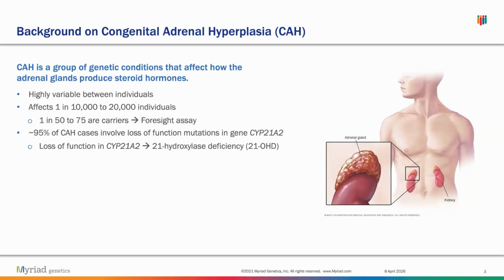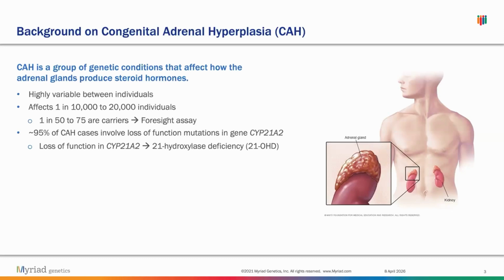Because it's a group of genetic conditions, it is very highly variable between individuals that do have CAH. And CAH affects 1 in 10 to 20,000 individuals in the general population. So it's not super common to have CAH, but it's not entirely super rare either.